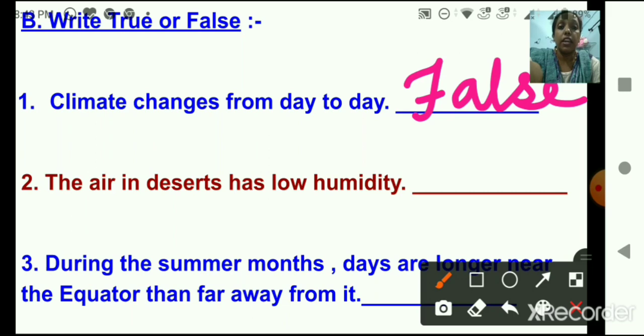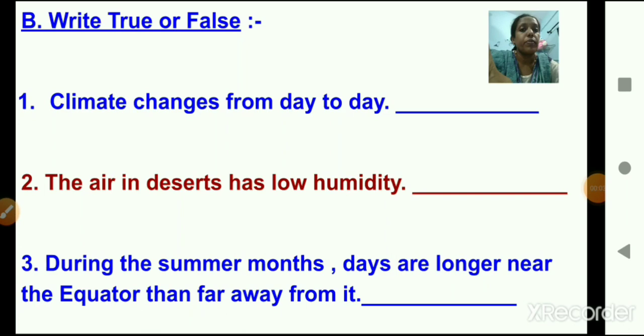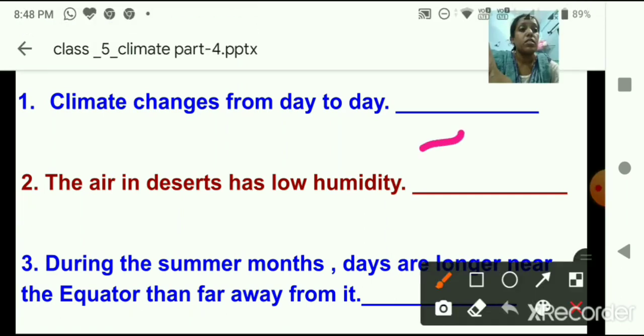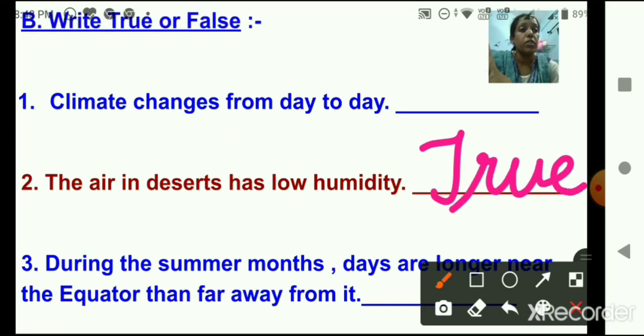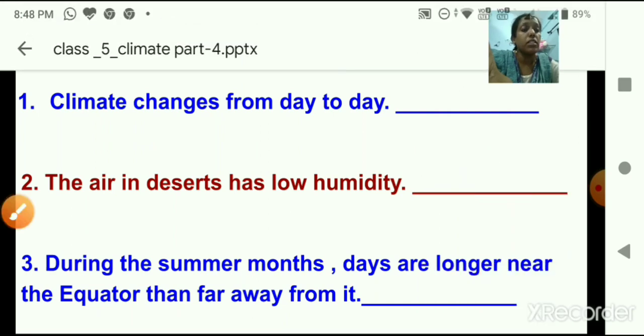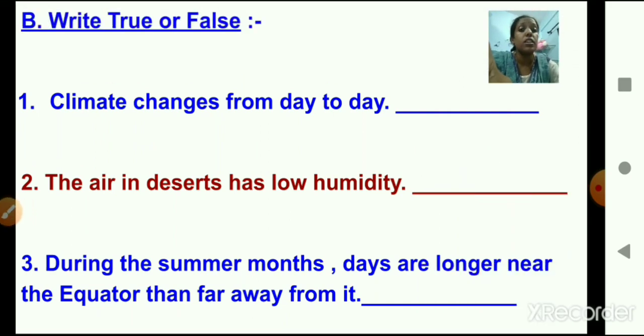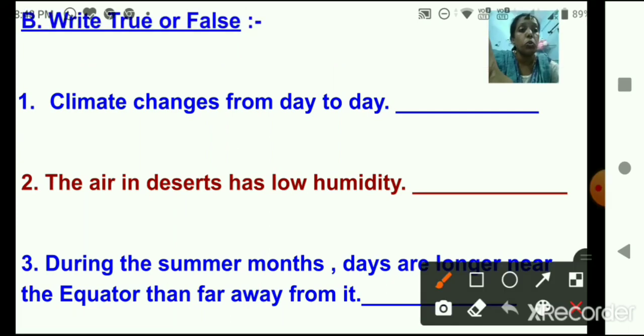Number 2. The air in deserts has low humidity. So, the air in deserts has low humidity. This statement is true. T-R-U-E. True. Number 3. During the summer months, days are longer near the equator than far away from it. Yes, even this statement is true. So, I'll write here true.